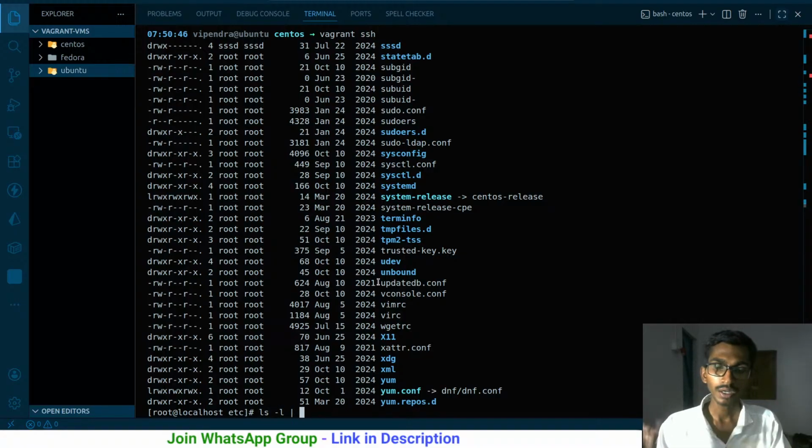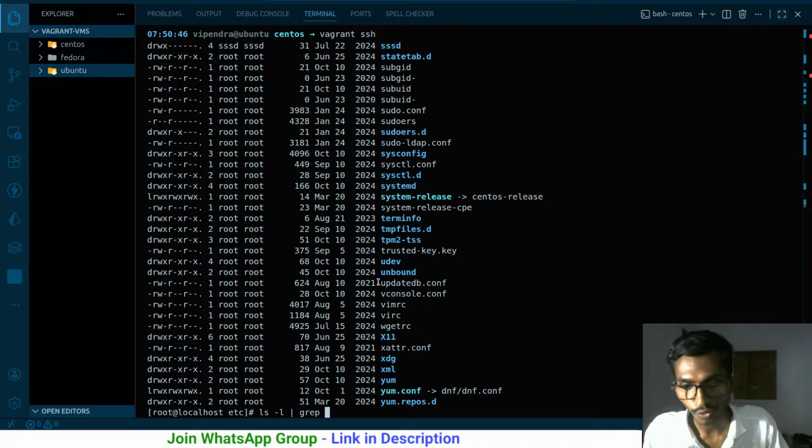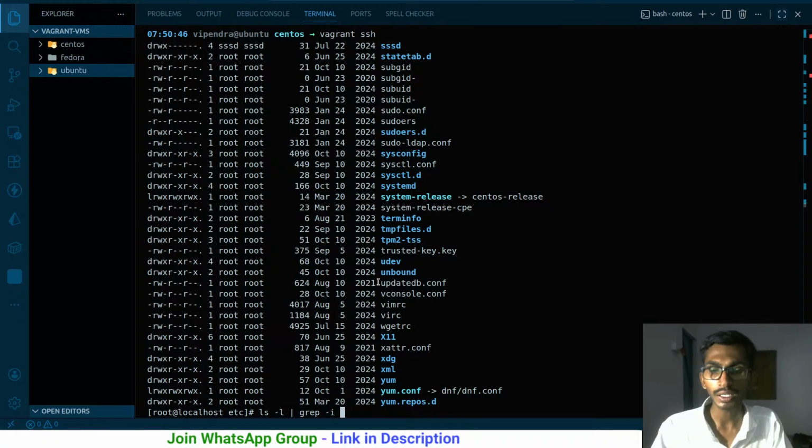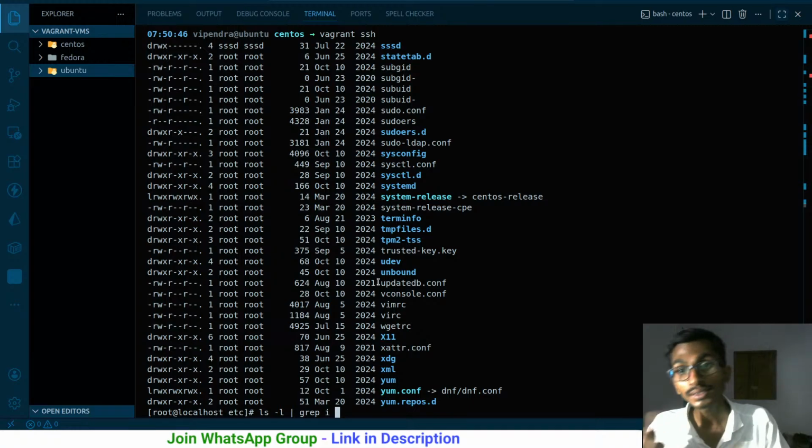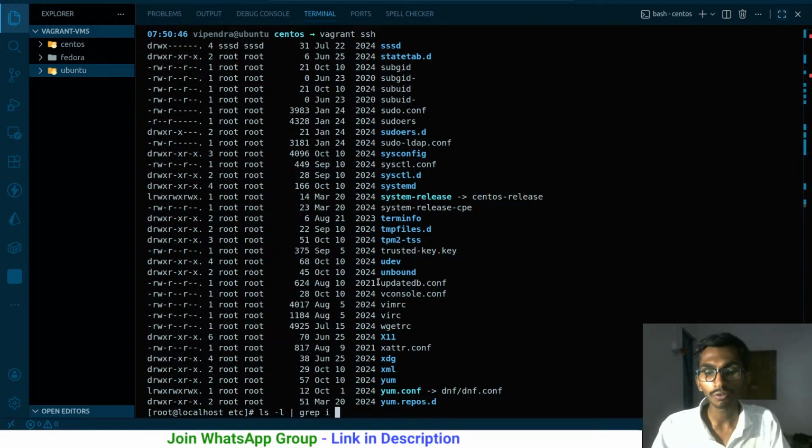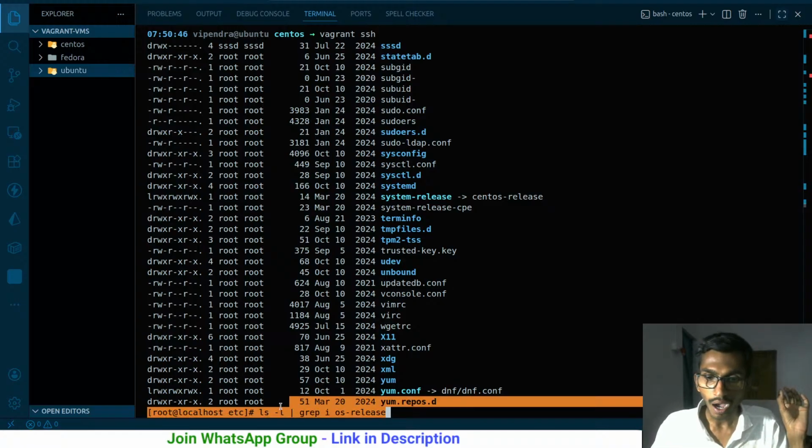And what I want now is to filter the file. So grep is going to be used for filtering. How do I want to filter? I'm using -i over here. -i means it will be case insensitive, so it will not care about the case. If it matches, it will find that. And what is the word with the help of which you want to filter? I want to filter with the help of OS release. Wherever this particular word is found, whether that is a file, link or folder, that doesn't matter, I should be getting the result.